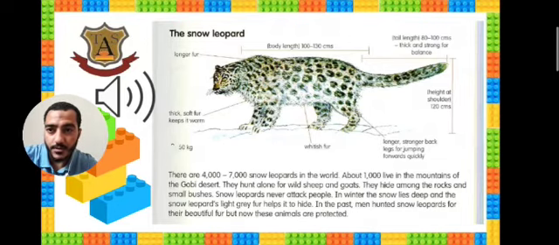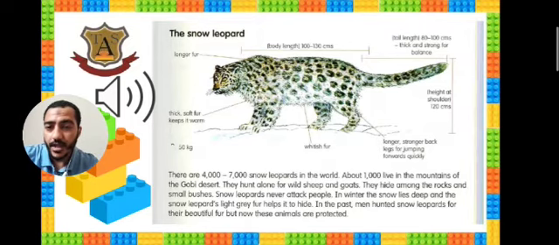So don't worry. In winter, the snow lies deep, and the snow leopard's light gray fur helps it to hide.